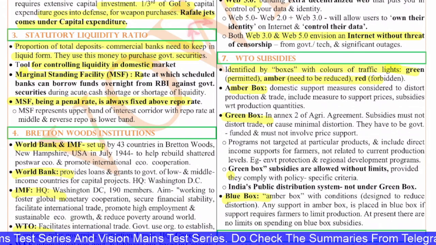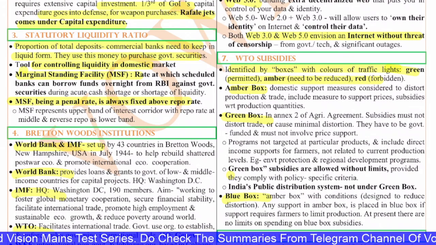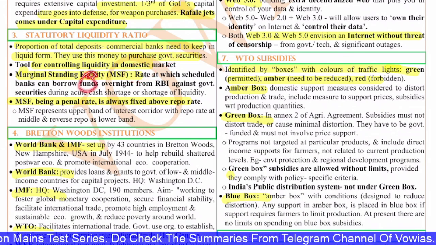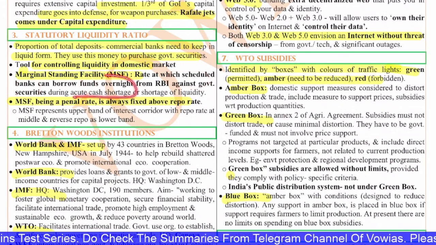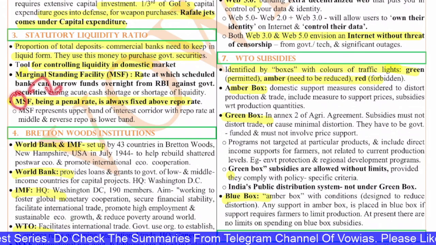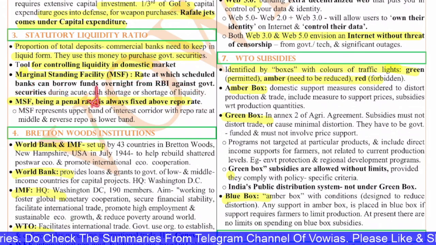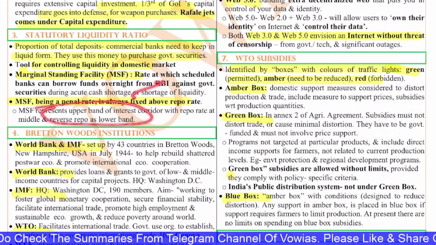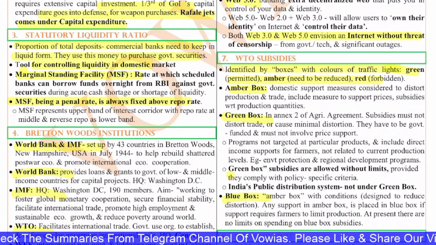On the other hand, we have another rate called the marginal standing facility. This marginal standing facility is the rate at which a scheduled bank can borrow funds overnight from RBI against the government securities during acute cash shortage or shortage of liquidity. The MSF, being a penal rate, is always fixed above the repo rate. MSF represents the upper band of the interest corridor with the repo rate at the middle and reverse repo at the lower band.